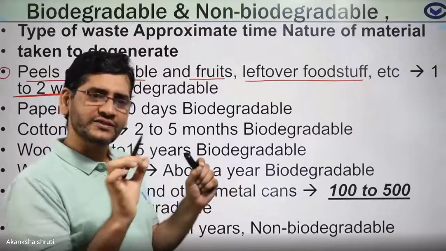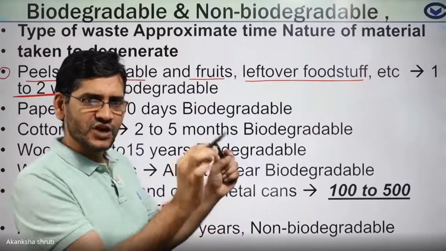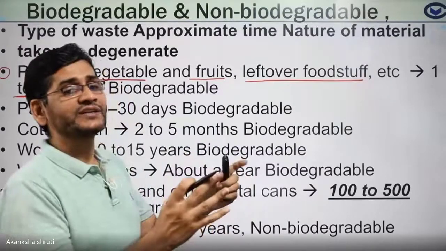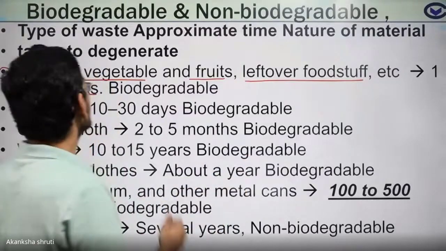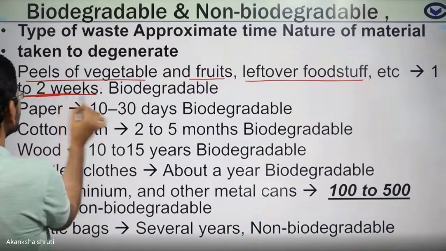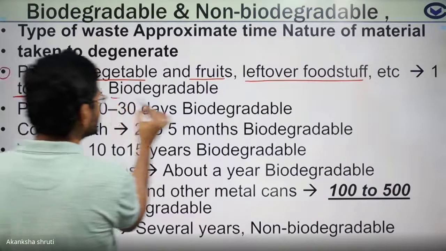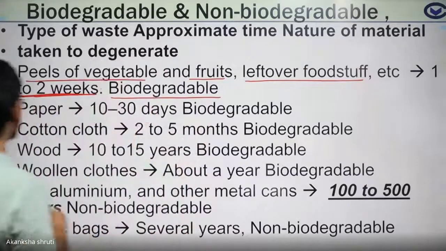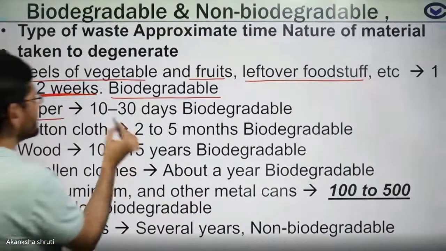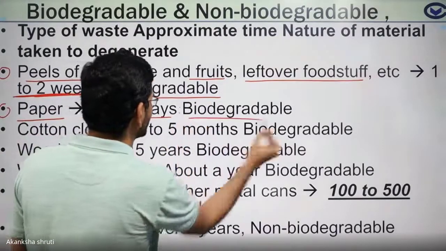You will not identify whether it was a banana peel or an apple, anything. It will totally decompose. So this category of waste which decomposes in just a few days or weeks is called biodegradable. Students, paper decomposes in nearly 1 month. It is also biodegradable waste.